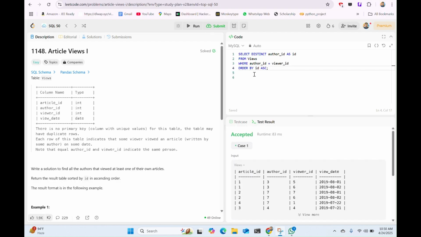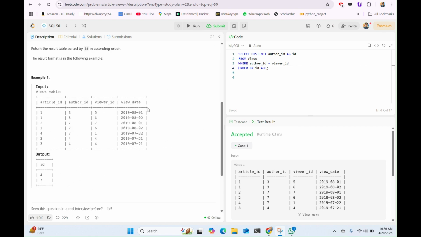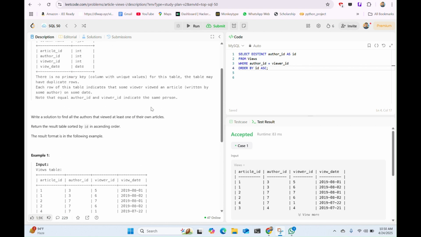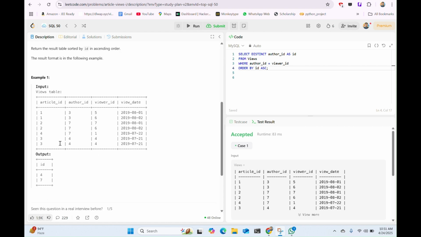Now you can see that I have written this SQL query. Now we will explain how we wrote it. Basically, we select distinct author ID because we want unique author IDs to be returned. Since the table has duplicates, it would otherwise return them multiple times.